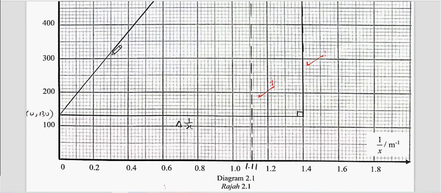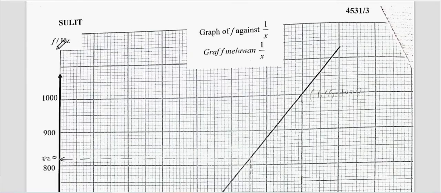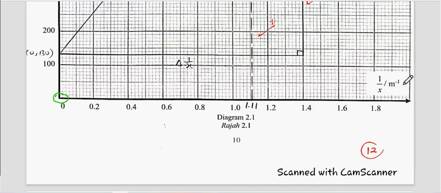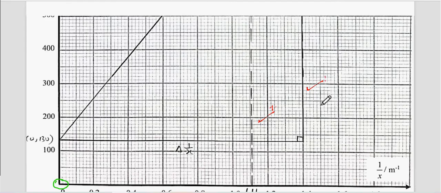Actually, the graph stops until here, so my student lengthened it, so that it touches the axis. To get the mark for the relationship, make sure you lengthen the graph and let it touch the axis. It is obvious here that the graph does not start from the origin. The graph cuts at this point, which is more than 100. So this is an increased linearly graph. You write your answer as f increases linearly with 1 over x. Is it clear?